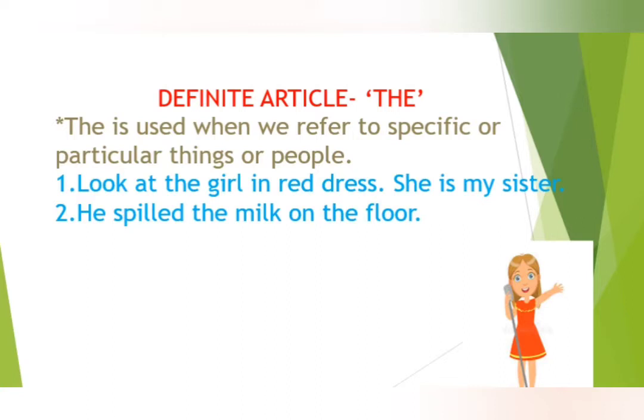Definite article the. Now, where we need to use the. The is used when we refer to specific or particular things or people. Now look at these examples. Look at the girl in red dress. She is my sister. Here we have used the before girl because we are talking about a particular girl.